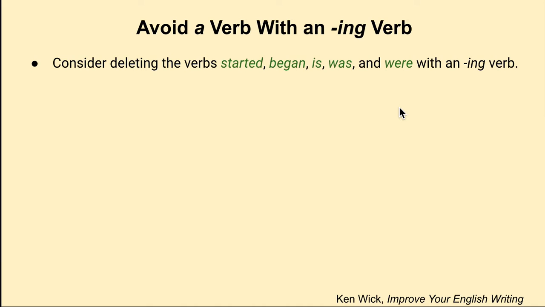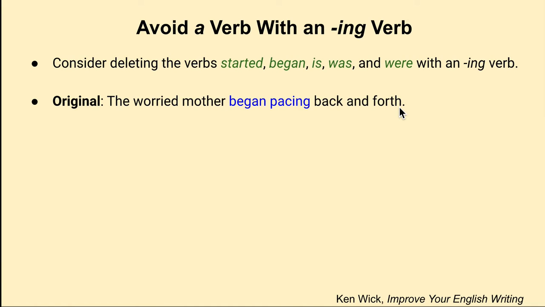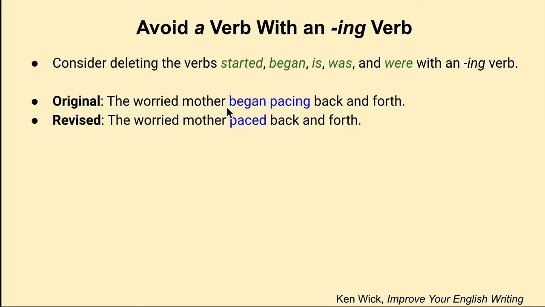So let's do some examples. The worried mother began pacing back and forth. Here we see this word began with an ing verb. This usually means we can just delete this word. We can't just delete it and leave the sentence alone. Sometimes it requires a little bit of rewriting or changing the verb a bit. The change is, the worried mother paced back and forth. So you have shortened the sentence by one word, which is good. We're making it more concise, but it's also clear.